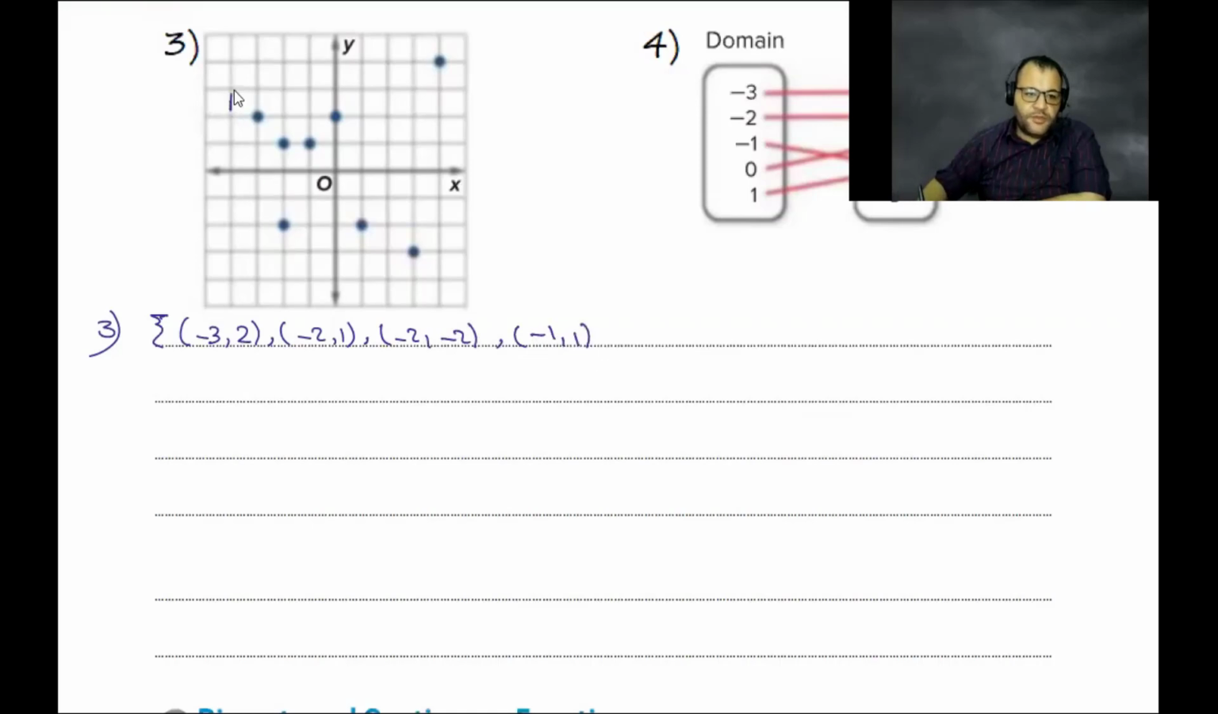Just find the order pairs. 0 and 2. A, yes. B, yes. And 0 and 2. C, D, yes, E, F, G, move in order. 0 and 2.